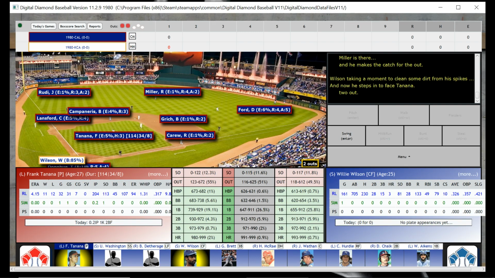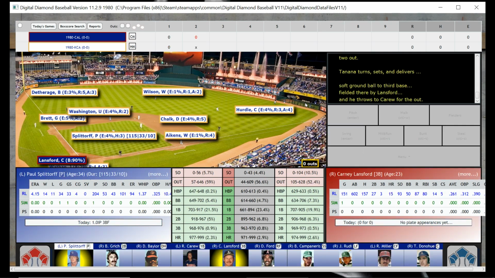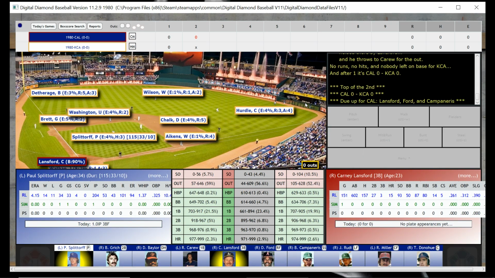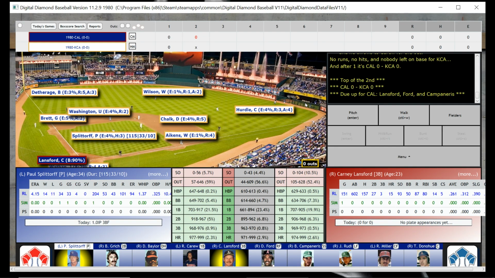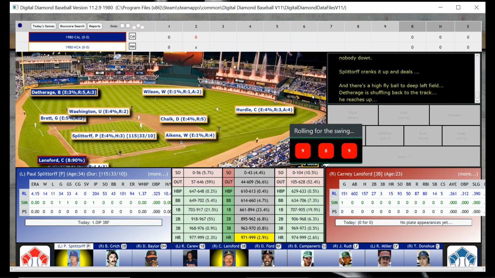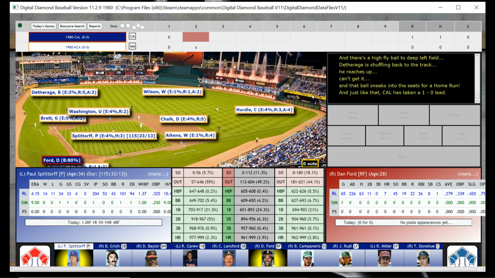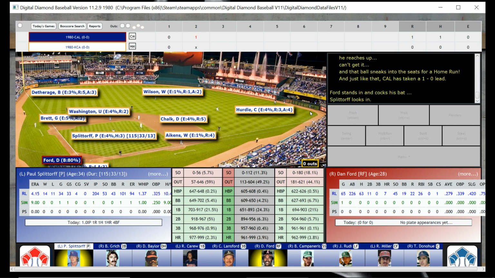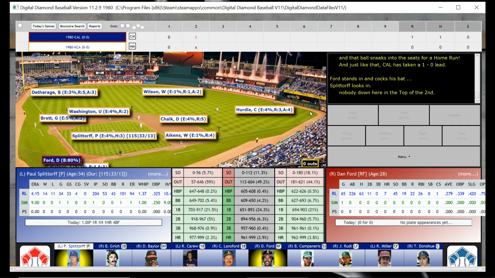And we've got Willie Wilson, the main man, Willie Wilson, swinging away. And he's going to be out, and so we are back in the field. Splittorff is going to be dealing to Carney Lansford. And Carney Lansford is going to get a home run. Is he going to get a home run? He's going to get a home run. Come on, Splittorff. All right, well, we're going to pitch to Dan Ford. Hopefully he doesn't follow suit with his own homer.